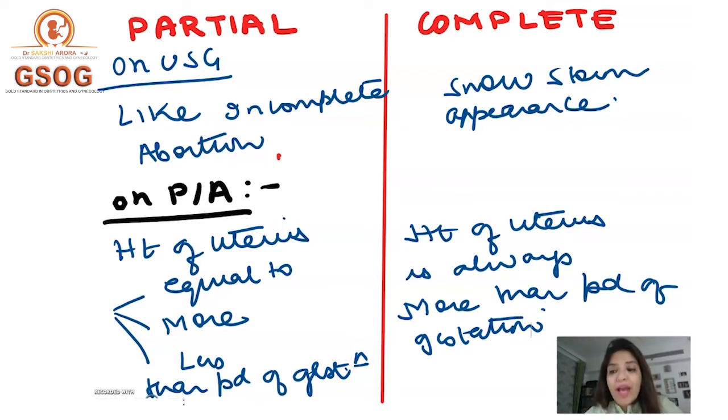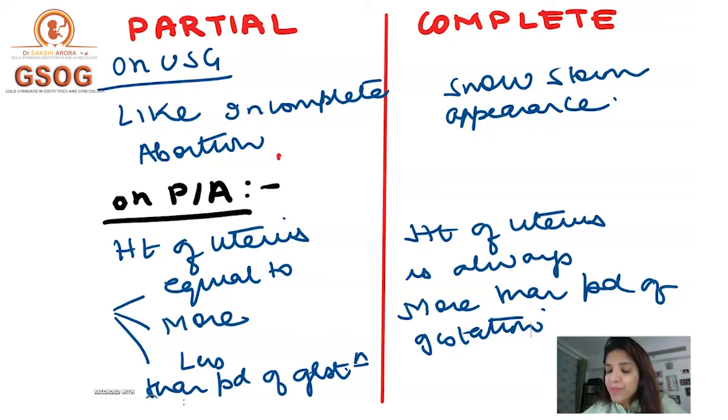But if you look at a partial mole on ultrasound, the picture resembles that of incomplete abortion, right? So all the typical things of a molar pregnancy which were discussed in the beginning will be seen with a complete mole, right?